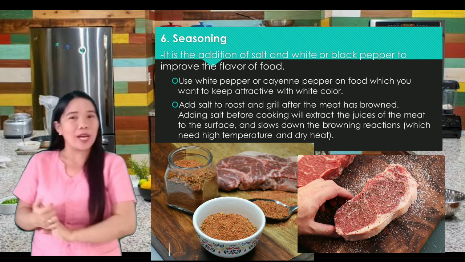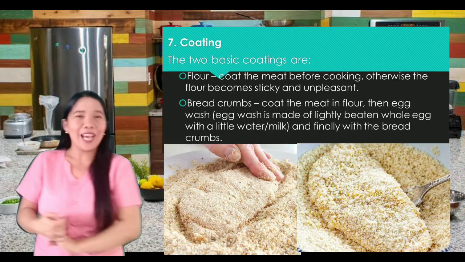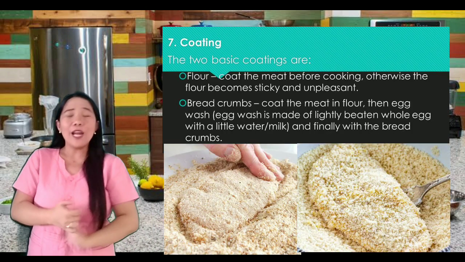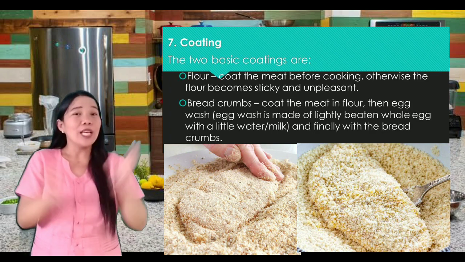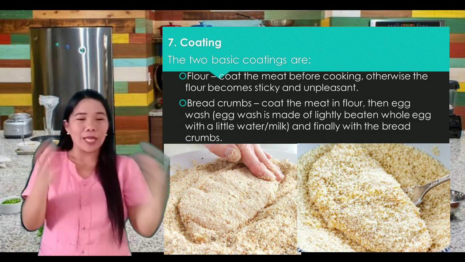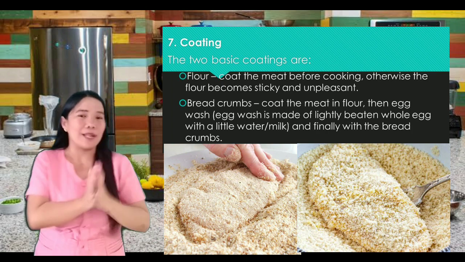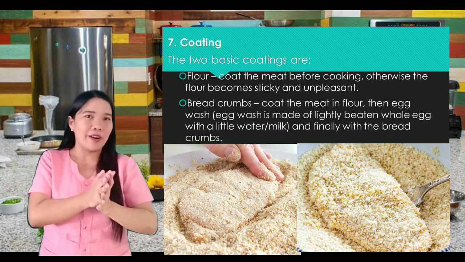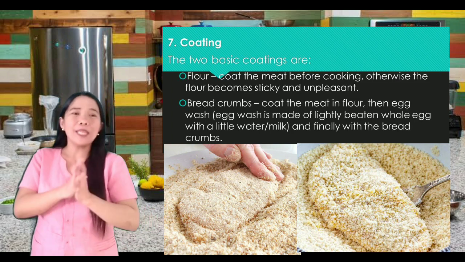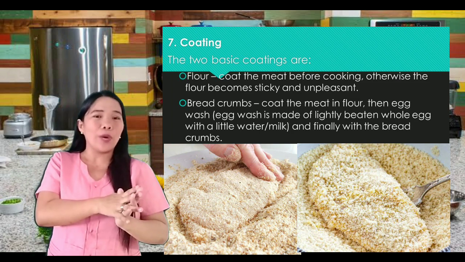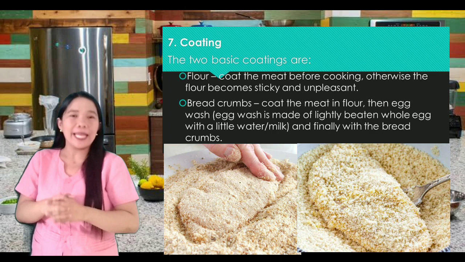And the last one is coating. Yung coating natin, ano ba ibig sabihin ng coating? Yung pag-coat natin, paglalagay natin ng, what are the basic coating materials? First is the flour. So, coat the meat before cooking. Otherwise, the flour becomes sticky and unpleasant.